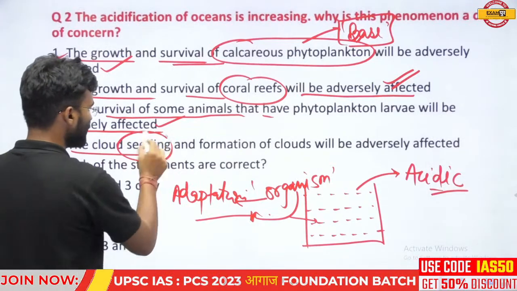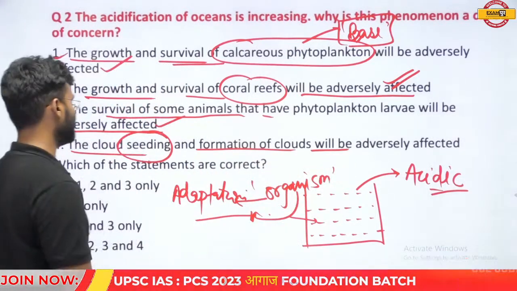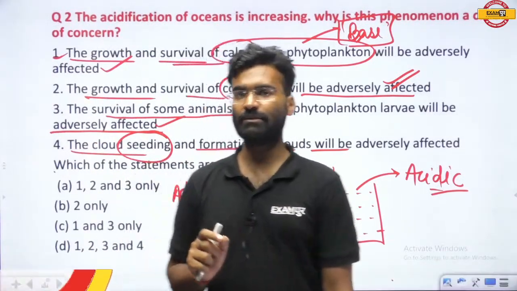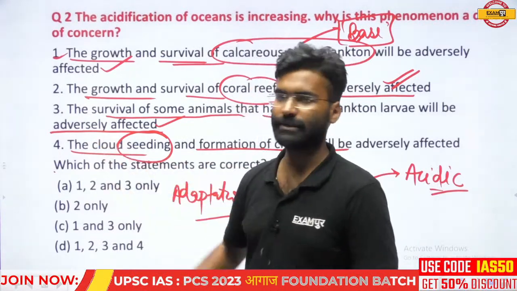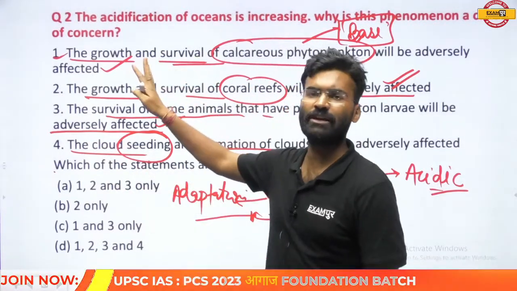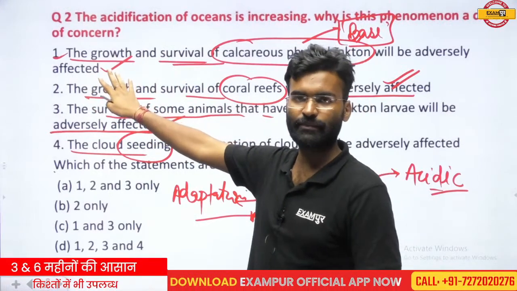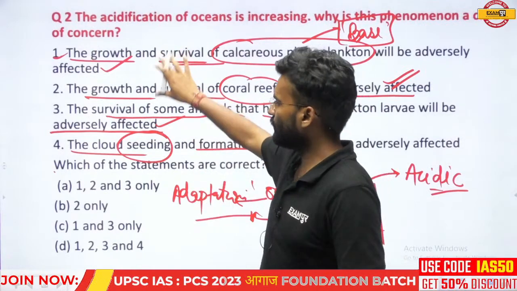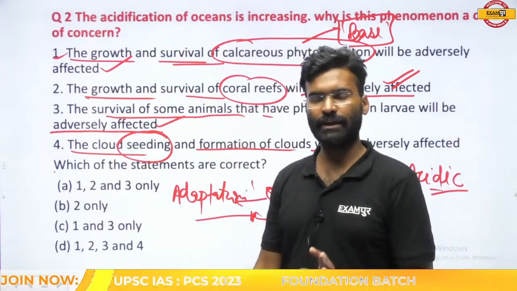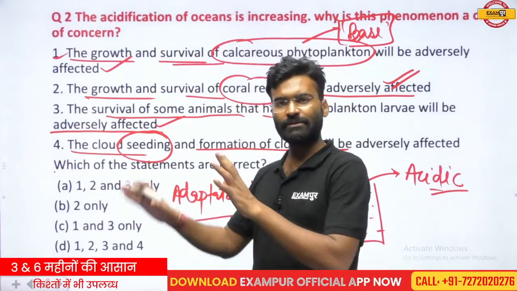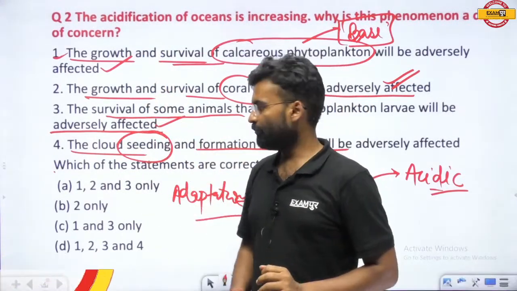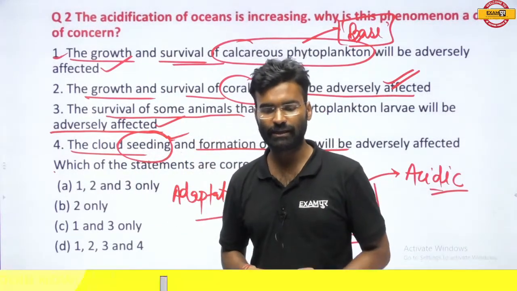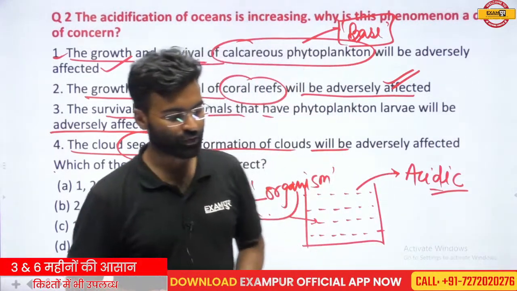The cloud seeding and the formation of the clouds will be adversely affected. What is the meaning of this? I think the maximum focus should be on this point. All the other three points are very simple and straightforward. If you use your common sense, it seems that all the statements are correct, but is there any relation between the cloud seeding and the acidic characteristic of the oceanic water?